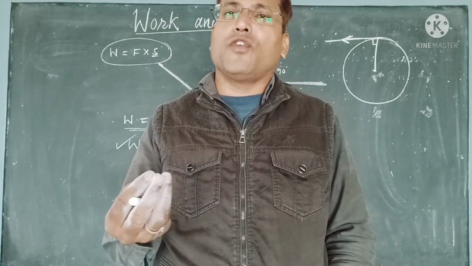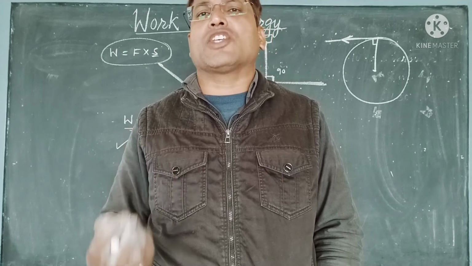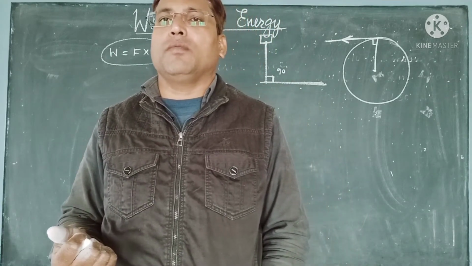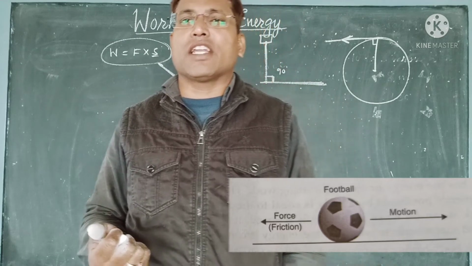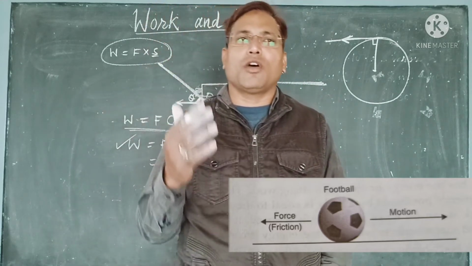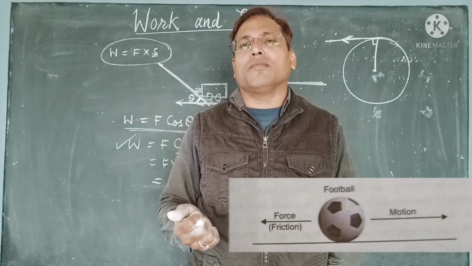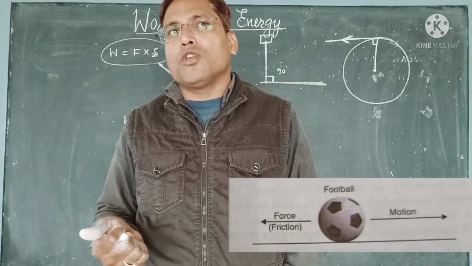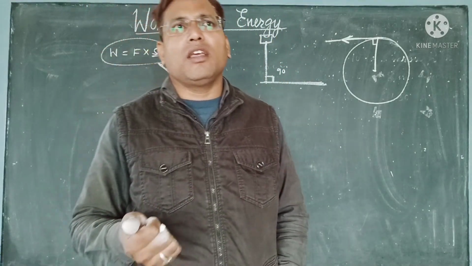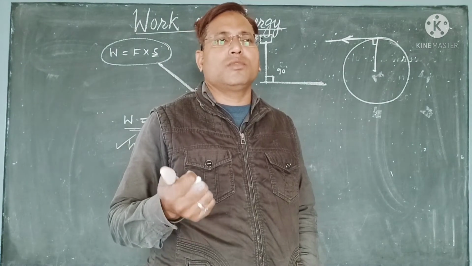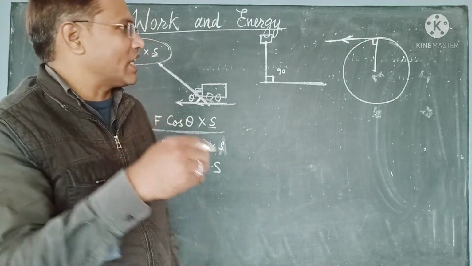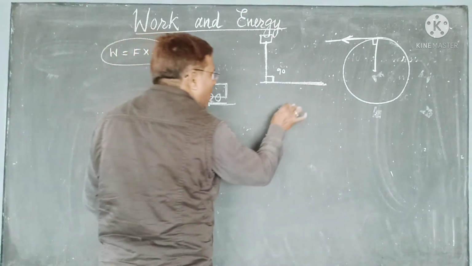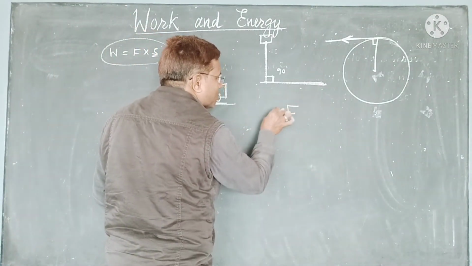Because another force acts in the opposite direction to the movement of the ball. That is the frictional force. The frictional force acts opposite to the movement of the ball, and therefore the ball stops. So when the body is moving and a force acts in the opposite direction, then the force becomes negative.